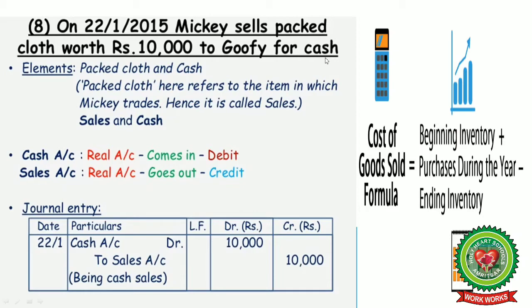Like the material he purchased is called purchases, and here if he is selling, then it will be called sales. Again we have two accounts, two real accounts, that is two assets. One is cash, another is sales, and we will follow the golden rule: debit what comes in, credit what goes out. So actually, while calculating the cost of sales, our formula is opening stock, that is beginning inventory, plus purchases minus closing stock, that is ending inventory. Cash account debit to sales account.